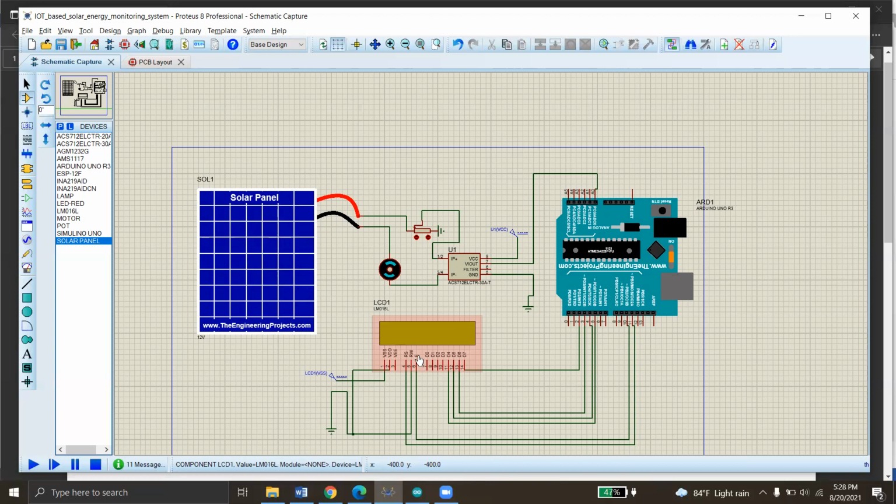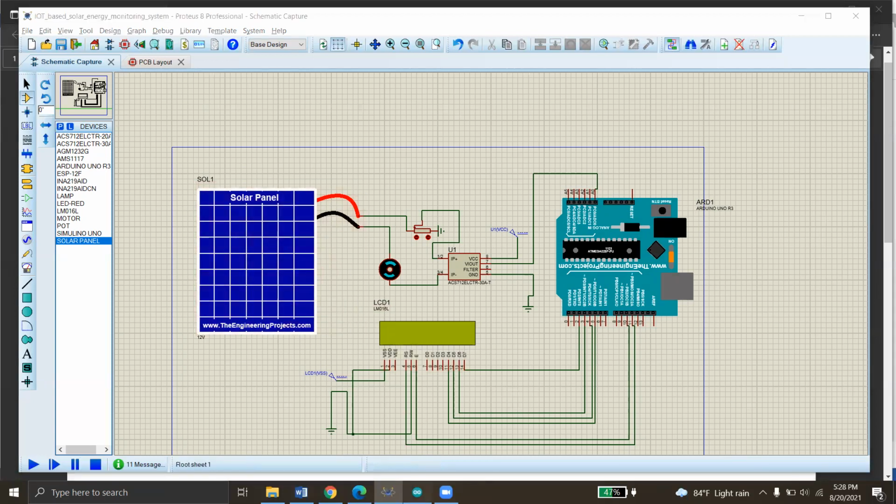ThingSpeak is such a software. By using that, anyone can access this data from the Wi-Fi module. But as I am now simulating this project through this software, it's hard to set up the Wi-Fi module and all of this. So here I am just visualizing this LCD monitor and all the values.